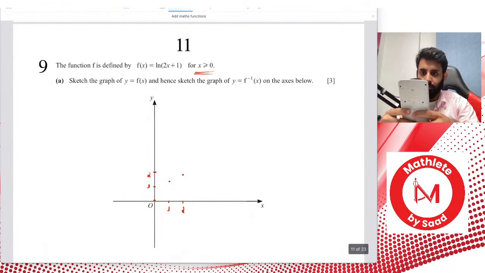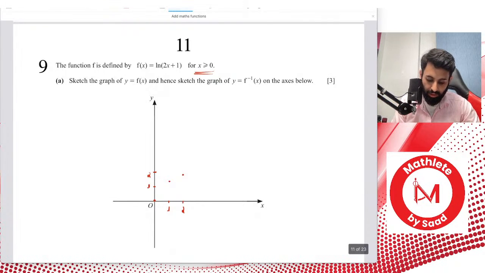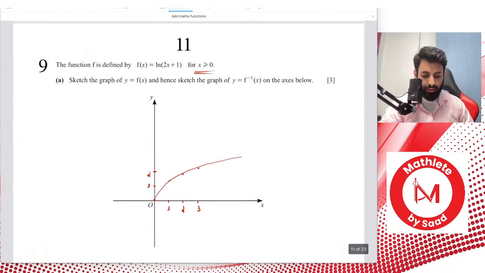So ln of 2 times 3 plus 1, close the bracket. When you plug in 3, the graph is just under 2, around 1.9 something. So now that we have a good understanding of the shape of the curve, we're going to go ahead and join these points and make a nice and smooth curve. And when you do that, this is what it should look like. I know some of the points are not on the line, but that's okay, nothing to worry about.